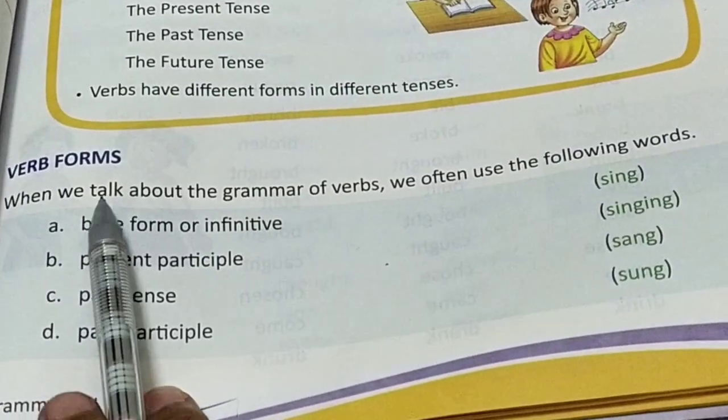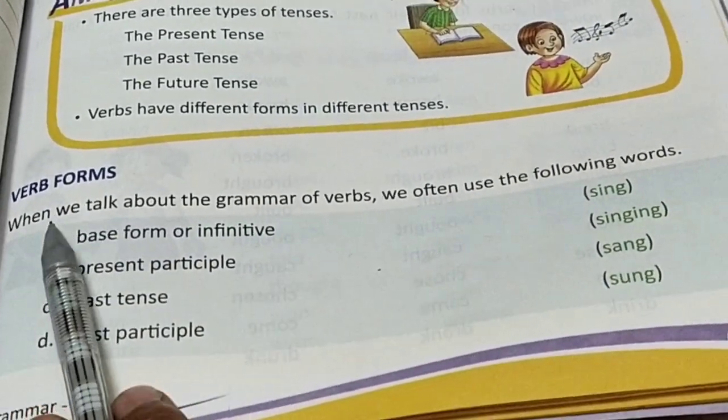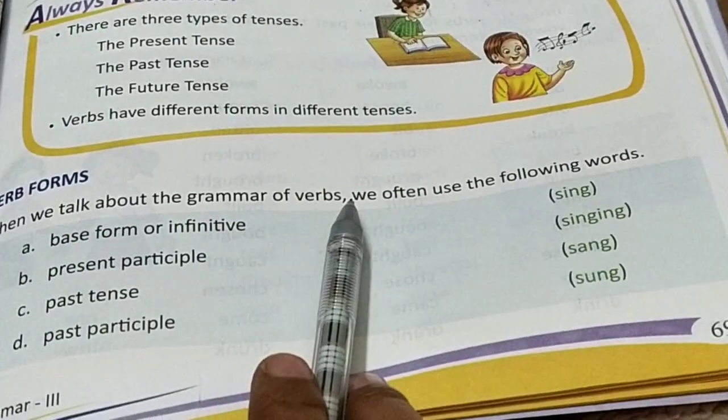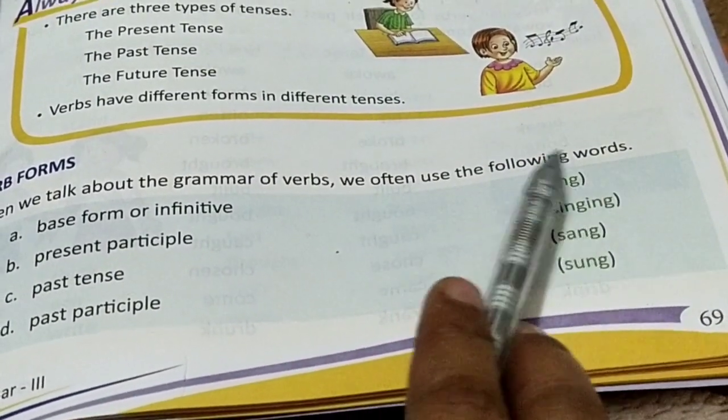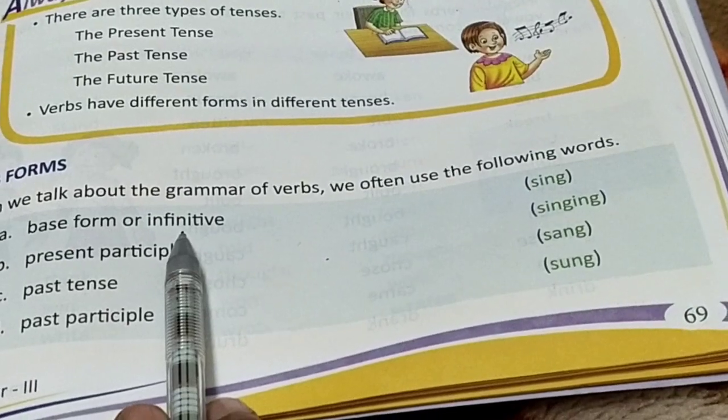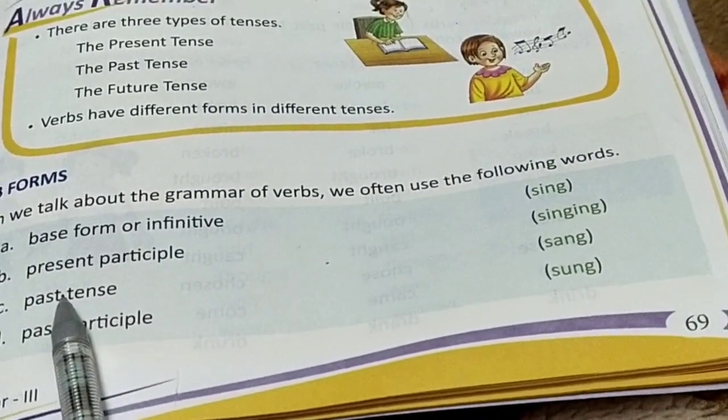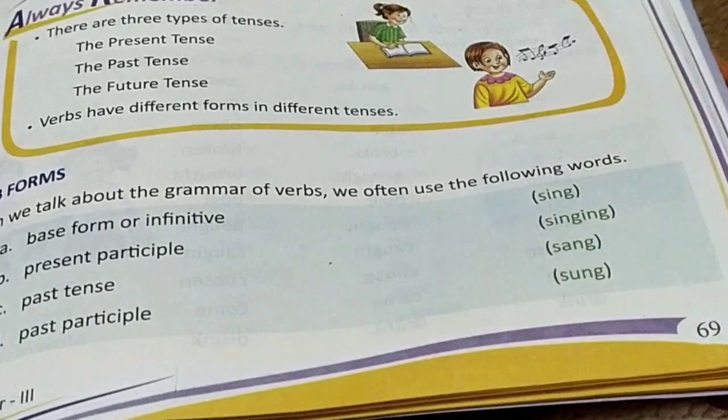Now come to the next topic, that is verb forms. When we talk about the grammar of verbs, we often use the following words: base form or infinitive, present participle, past tense, past participle. The base form is the form from which the verb originates. The base form is sing, and the present participle of sing is singing. Then past tense sang, and past participle sung.